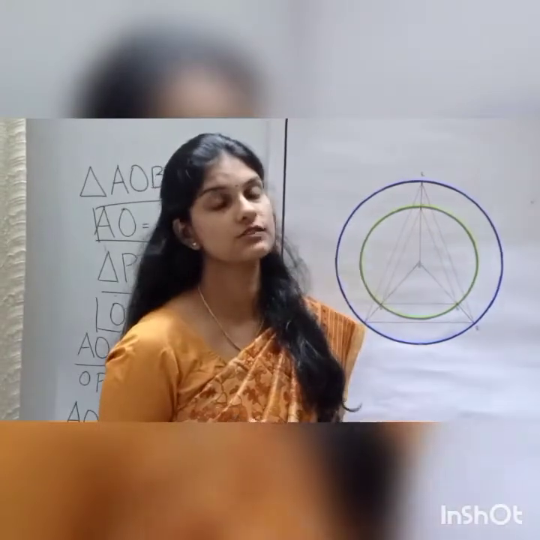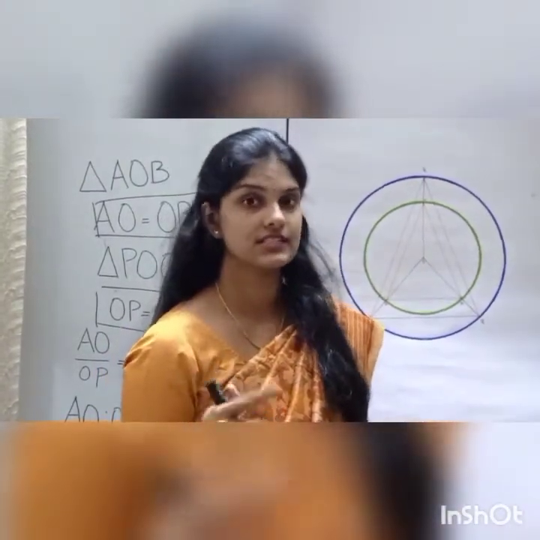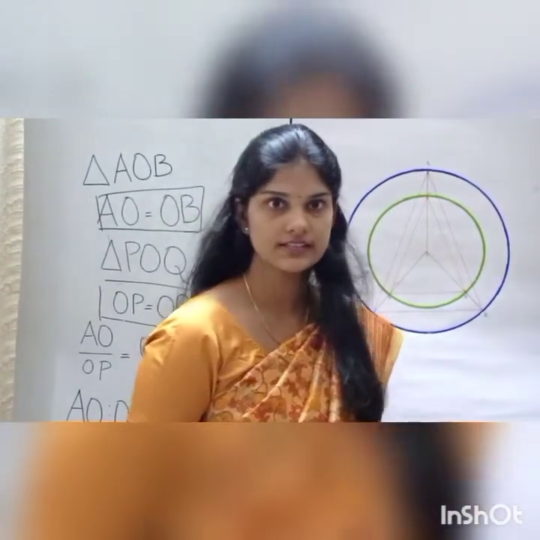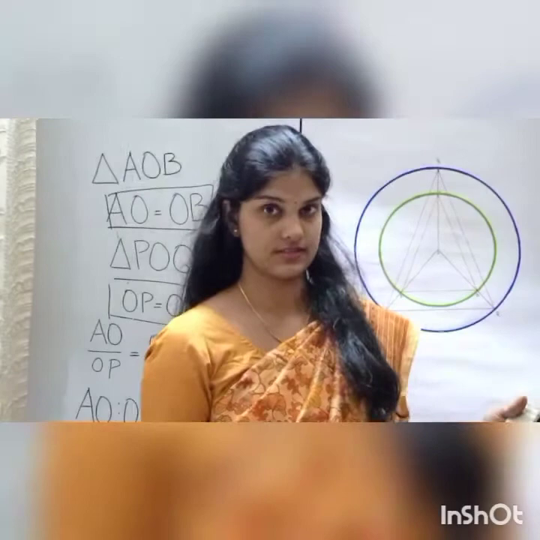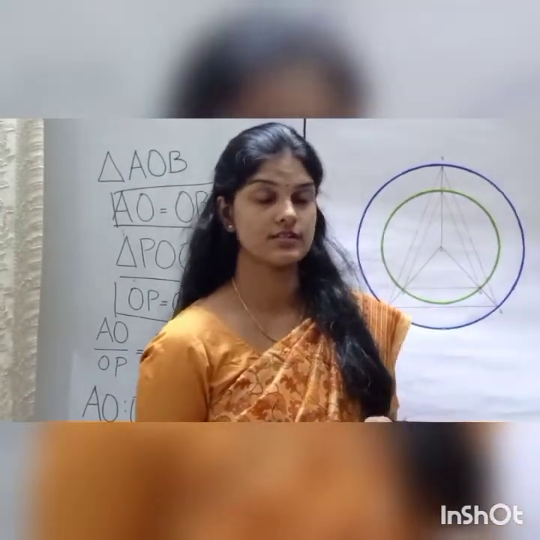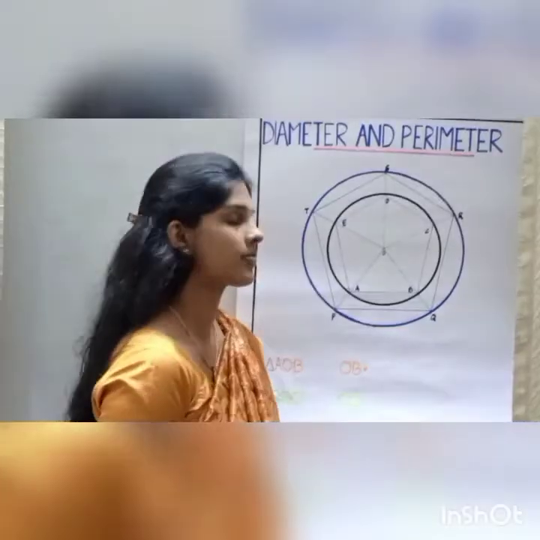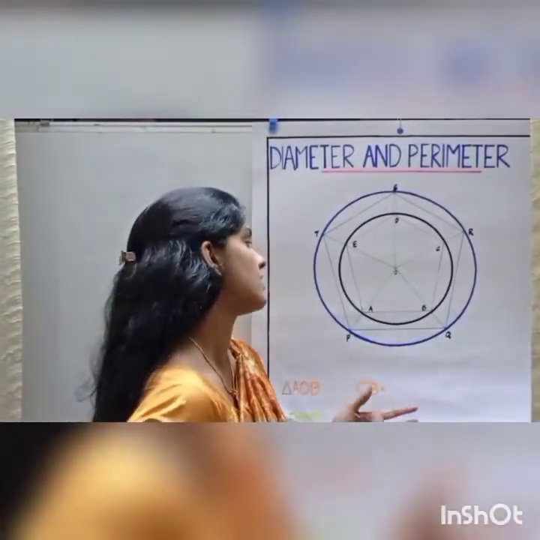We can say that the radius is half times the diameter, right? So we can say that as the diameter increases or decreases, what happens? The perimeter also increases. Now here we have another figure.